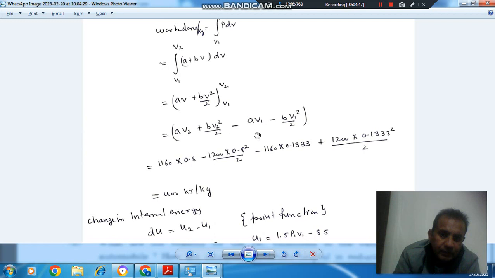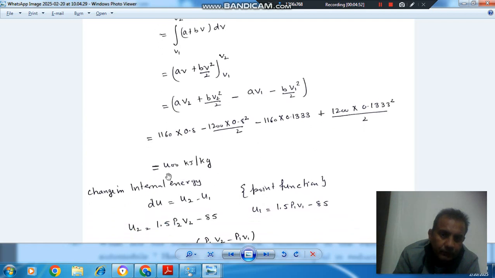Putting A and B and V2 and V1, we get work done as 400 kilojoule per kg, because V2 and V1 are in meter cube per kg, so the work will also be in kilojoule per kg.